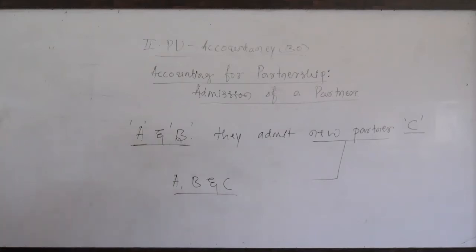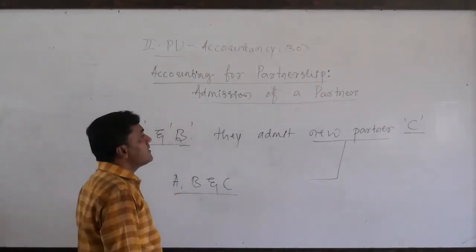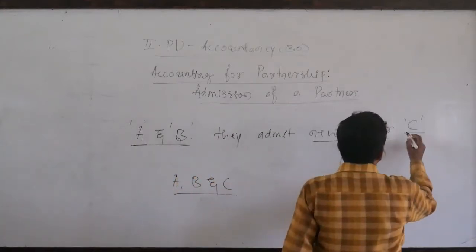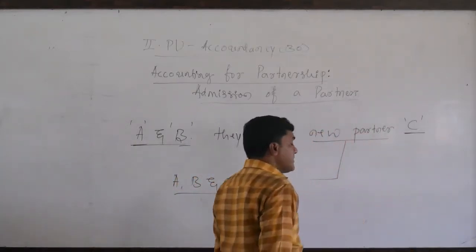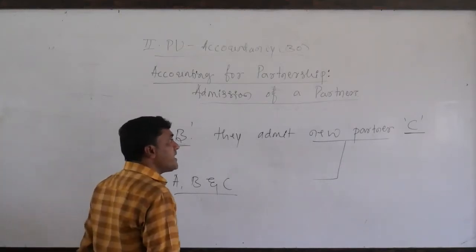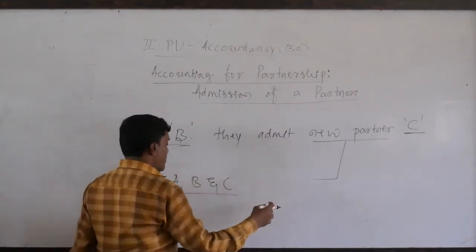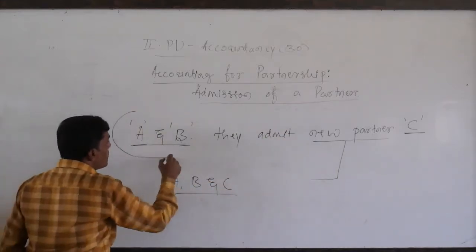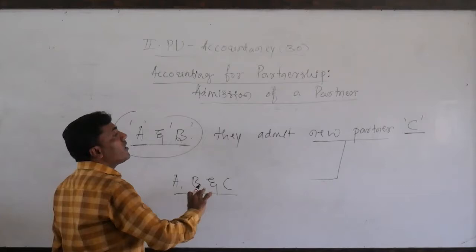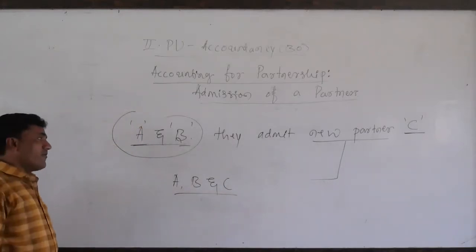So these two are existing, or as I said earlier, older partners. So now they have admitted a new partner, C. While expecting knowledge and capital from this new partner, even these old partners need to give certain portions from their profits, dear students.